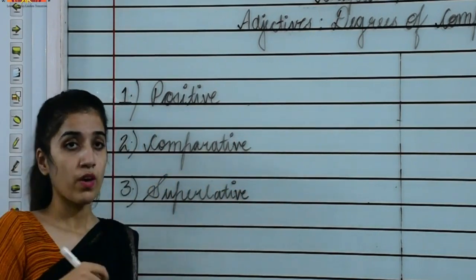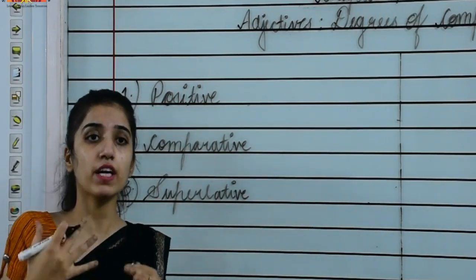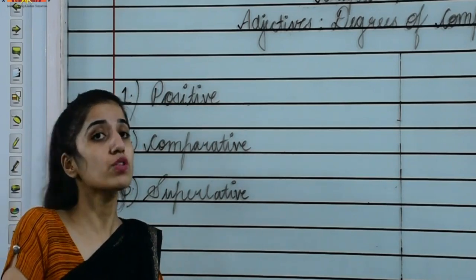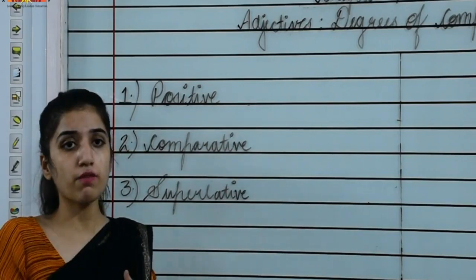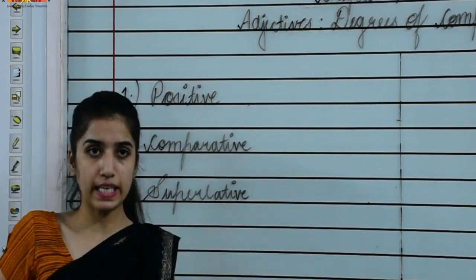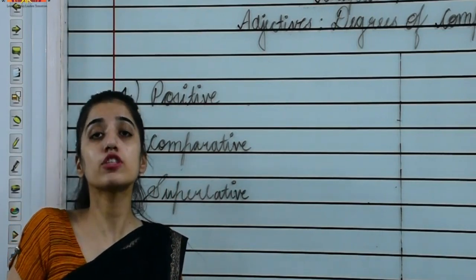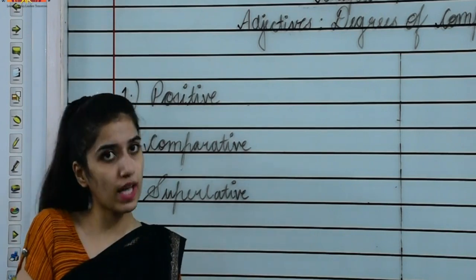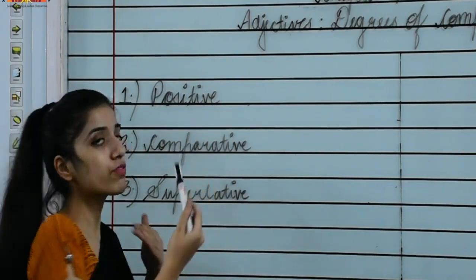Okay, now the first one, positive degree of comparison, shows no comparison. That time the adjective would be of positive degree. Now comparative degree shows comparison between two things. When we are comparing two things, that time the adjective would be of comparative degree.